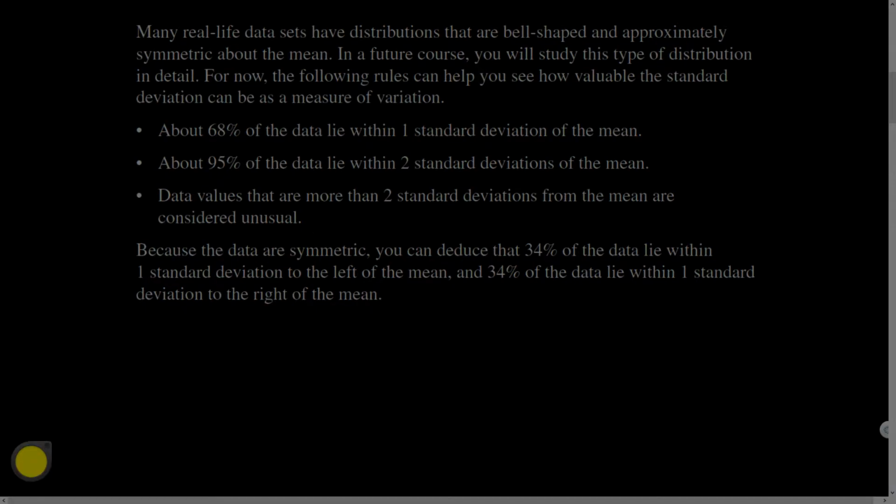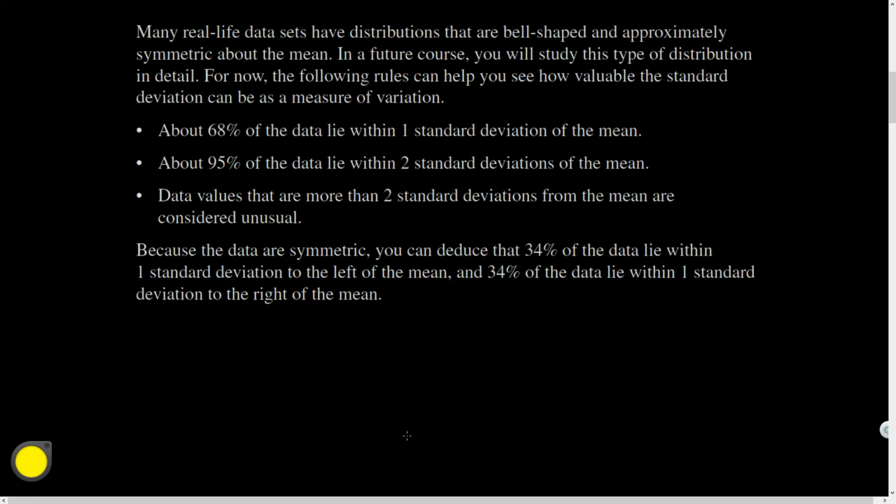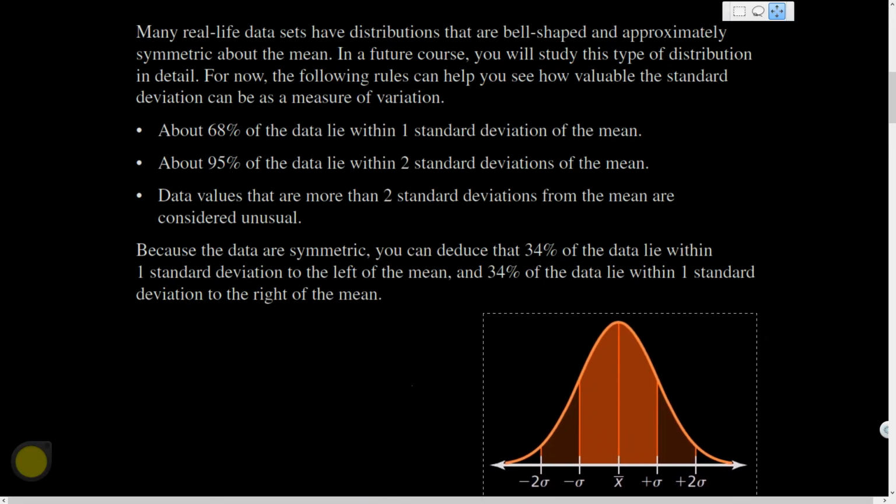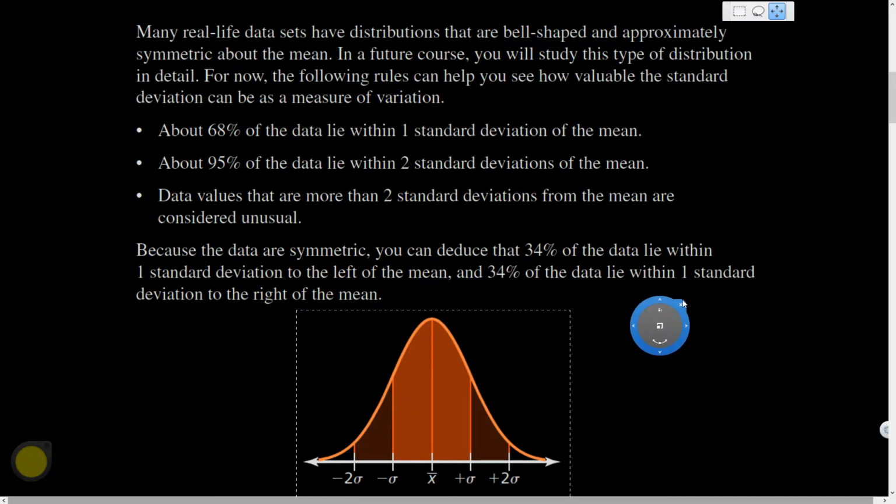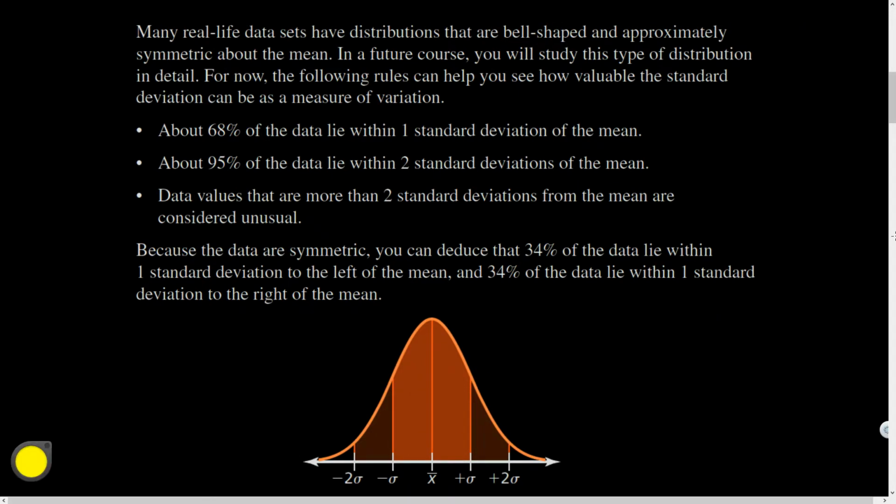So another interesting thing we did during the exploration today. We talked about what % landed in a particular batch. Okay, what % landed in a range. Now, we've noticed that many real-life data sets have distributions that are called bell-shaped. This is the bell-shaped curve. No? Okay, that's fine. But that's what they call it. I mean, we don't have a lot of bells these days, but think like Liberty Bell sort of shape.